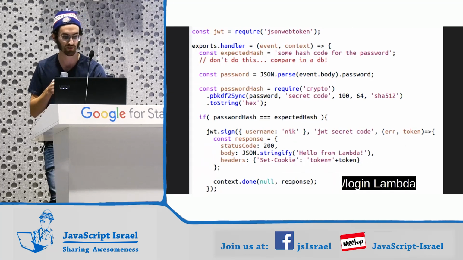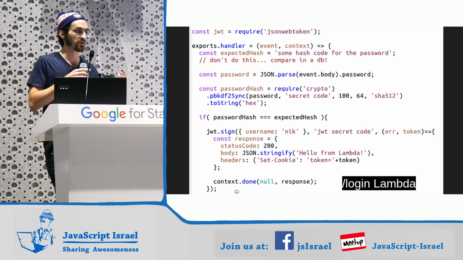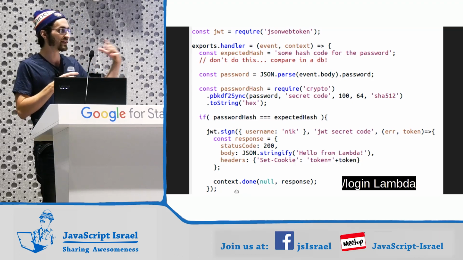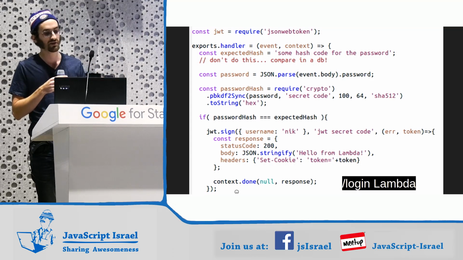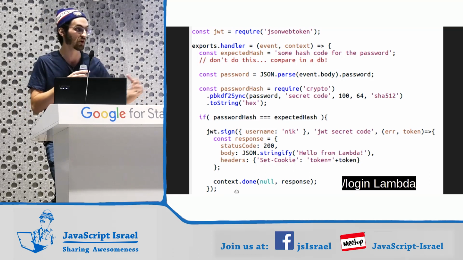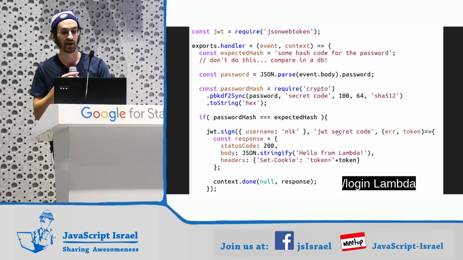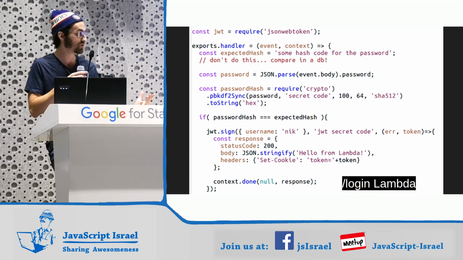Okay, so this line of code, context.done, is a very node-looking API. You pass in the error first and then the data second. So that response object is the response that's going to go back from the API gateway to our HTTP request to make a login.